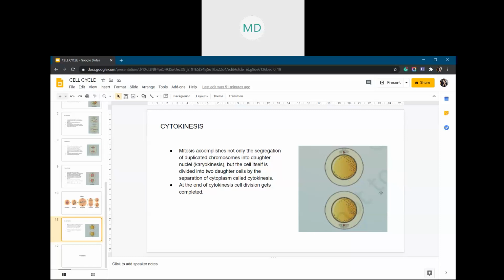From this one again two will be formed. From these two, four are formed, right? From those four, eight will be formed. So this will go on and on, and this will continue. That's why it is known as a cell cycle. Cycle means it will keep on repeating, round and round. So this is mitosis. This is all about the cell cycle and cell division.